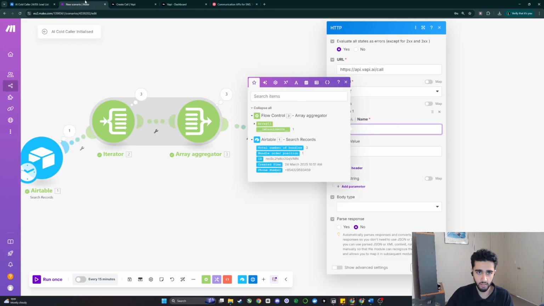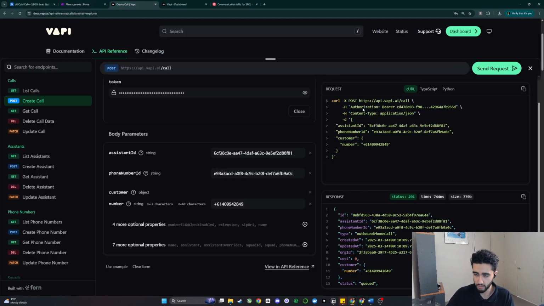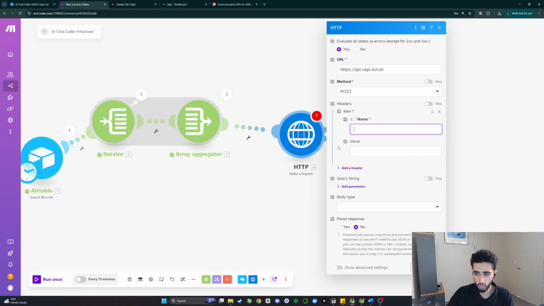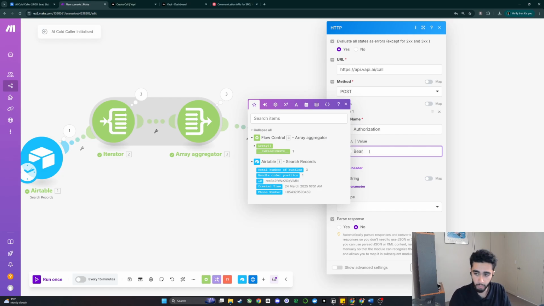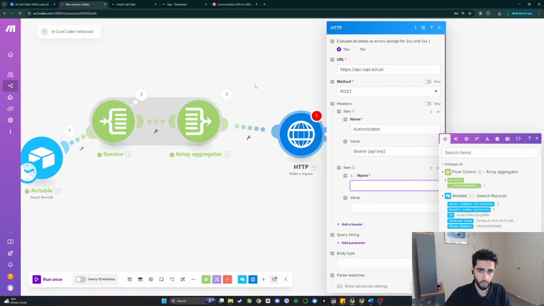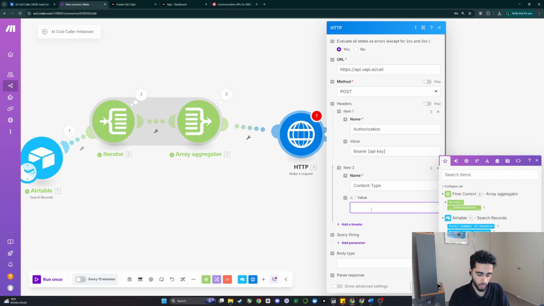Next, we can add our headers. There are 2 headers that this API request requires, and you can determine that from the H on the side here. There's Authorization, and the key value is Bearer, then the API key, and there's Content-Type, application/json. If you're doing this for the first time, for Authorization you would put Bearer, and then your API key. For the second one, it was Content-Type. By the way, these are case sensitive, so make sure you are doing that accordingly. And we can go application/json.